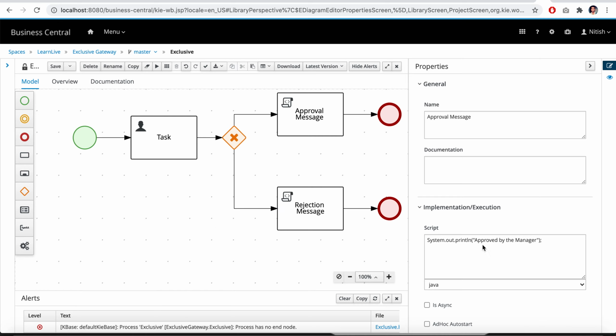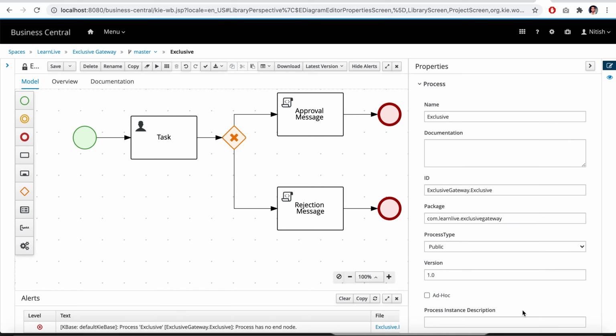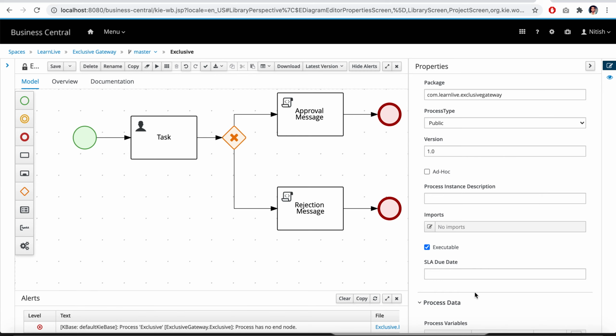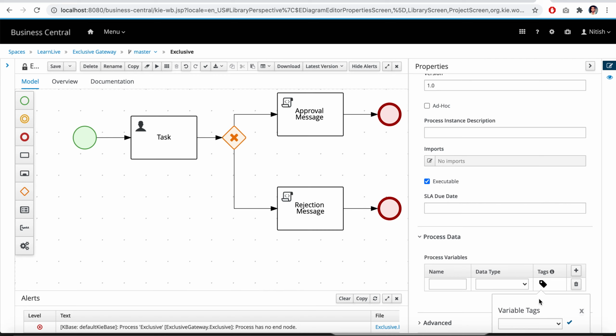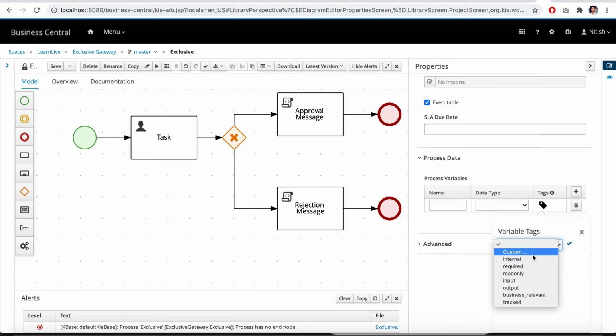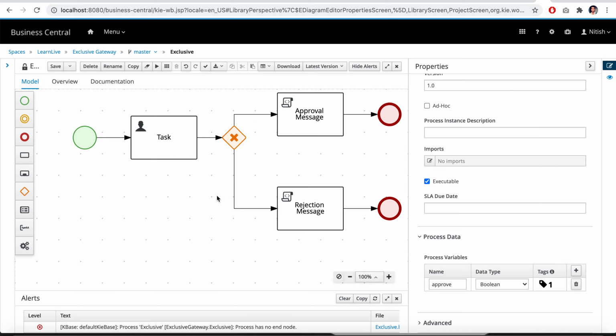So we can create one process variable. Just click on this and we have the option of process data. Let's create one. I've shown this in the last video also, how to create a process variable. Keep it global, name it approved, and give it a type of boolean. So we created one process variable which is global, which can be used by all these nodes.